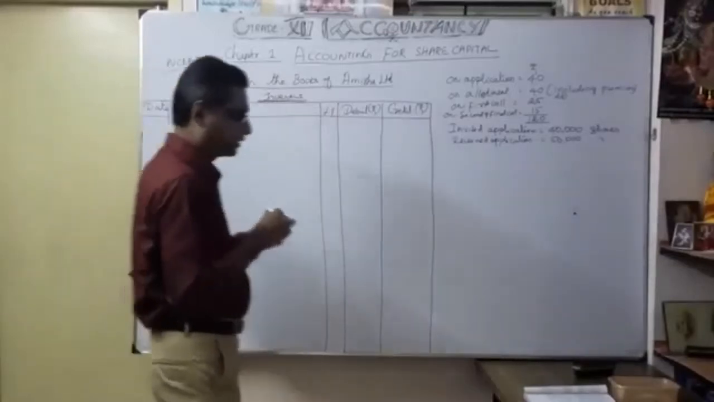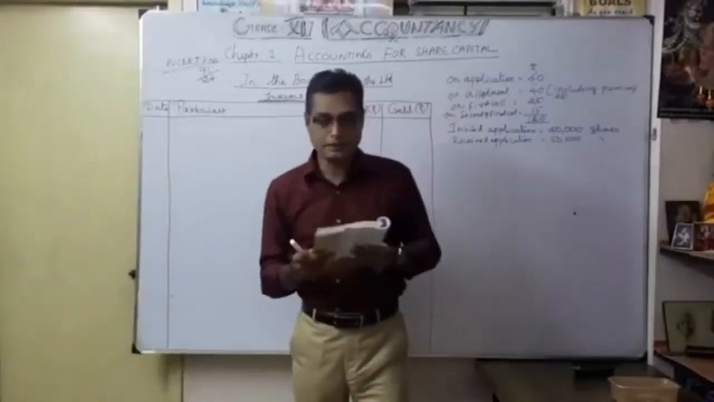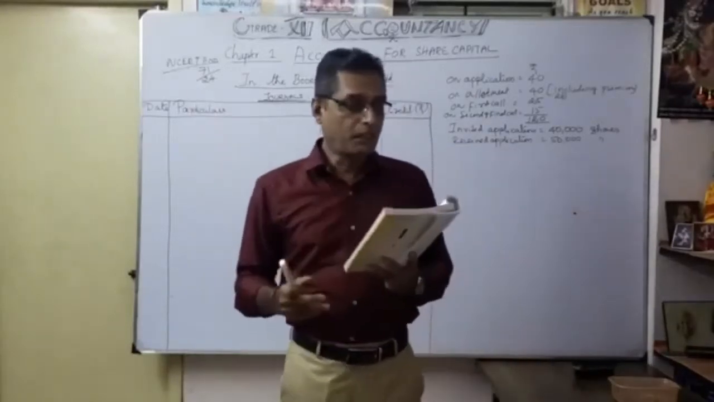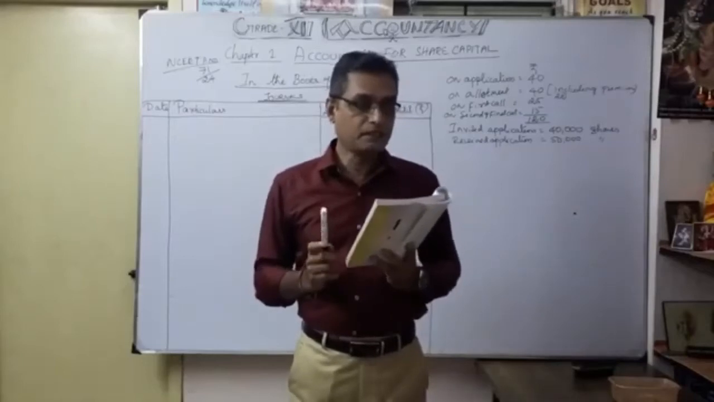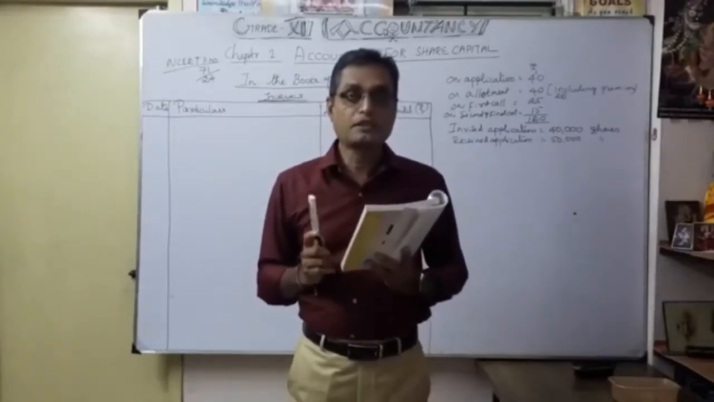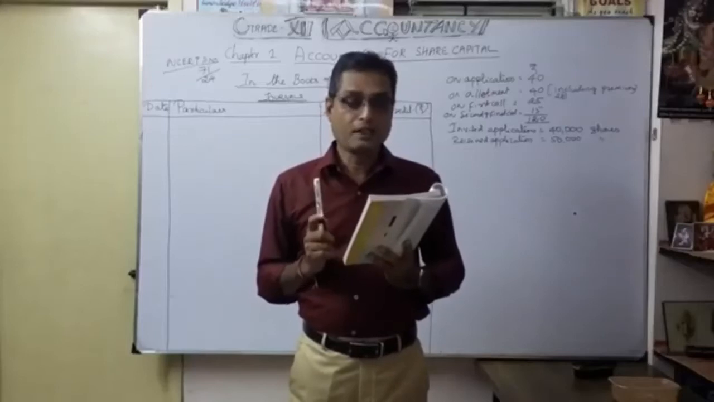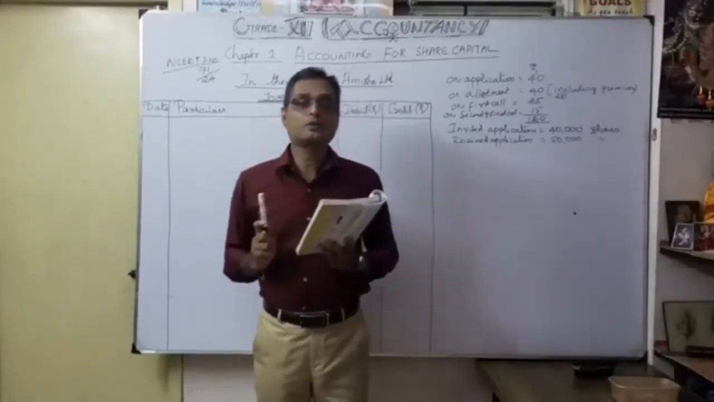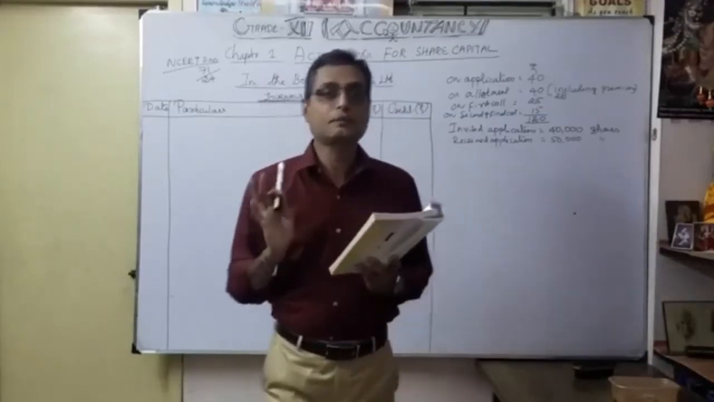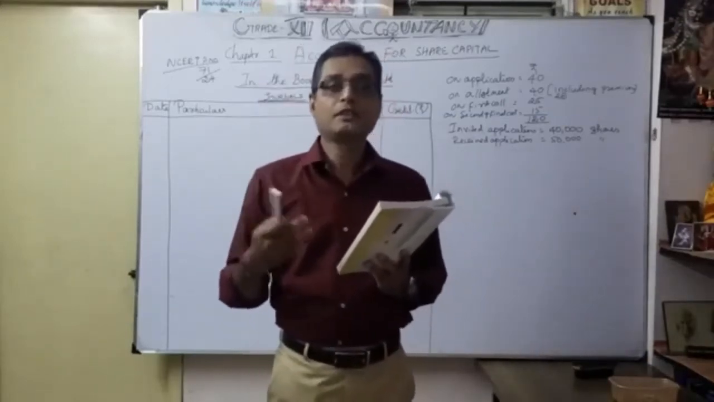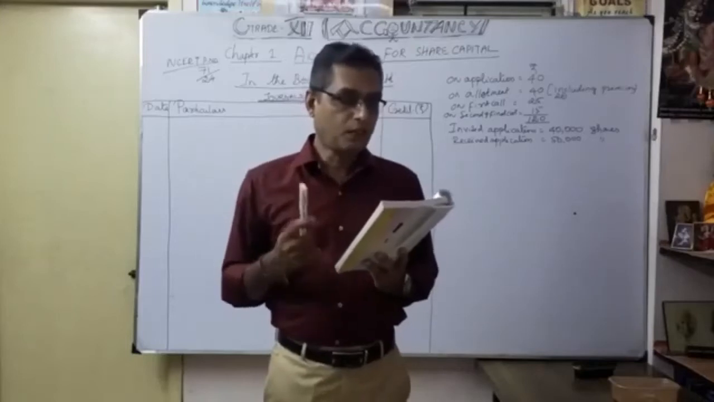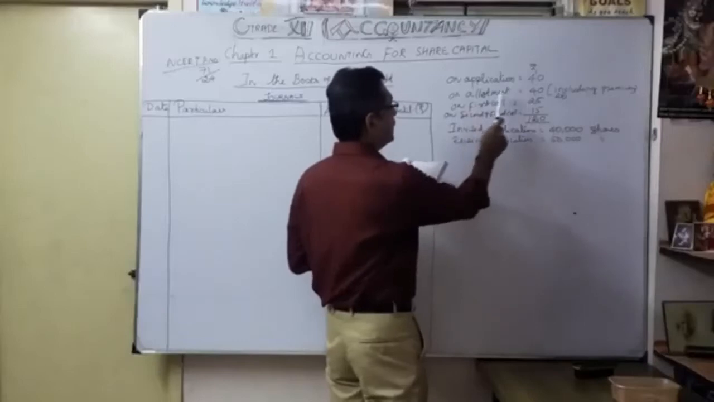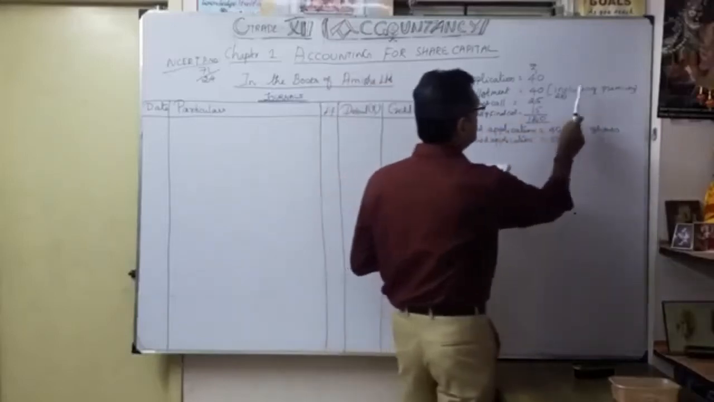Now take your NCERT book, page number 71, question number 24. Amisha Limited invited applications for 40,000 shares of 100 each at a premium of 20 per share. In this problem, you should be very careful to notice that it is issued at a premium. So likewise, you can observe the sums. The amount payable on application is already written here. Now application 40, allotment 40, including premium 20 rupees, isn't it?